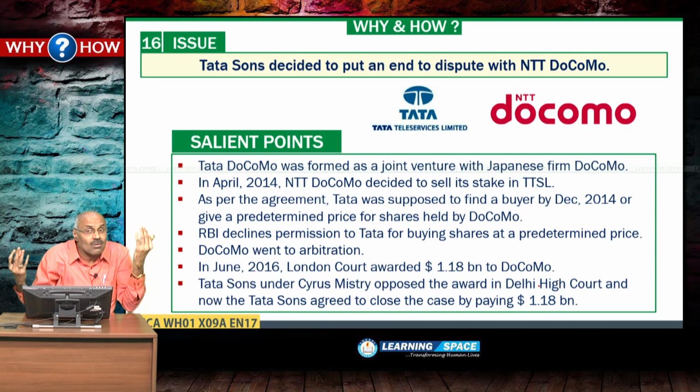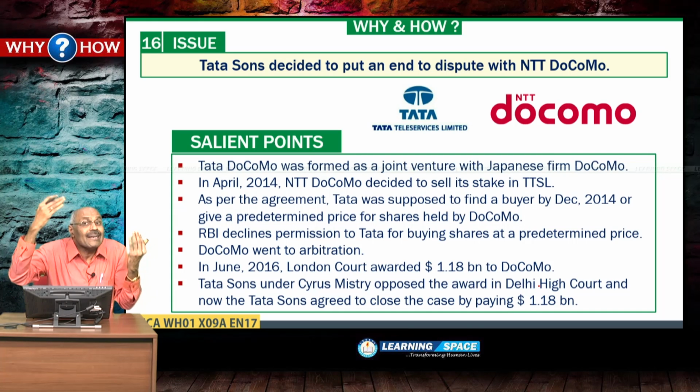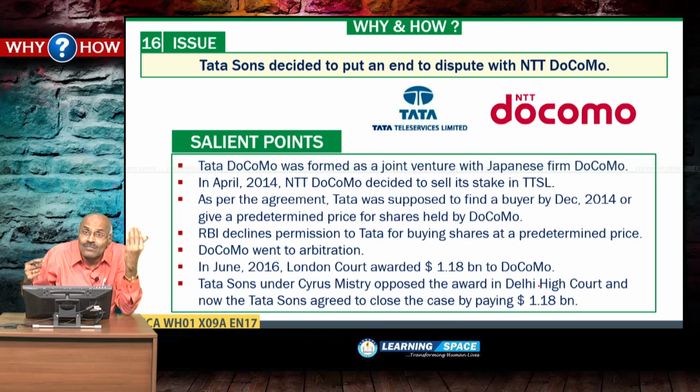If buyer is not available, then Tata Sons have to purchase it at the predetermined price. In fact, Tata decided to buy Docomo's share at a predetermined price, but RBI did not agree for it because it tantamounts to buying the shares at a predetermined price.